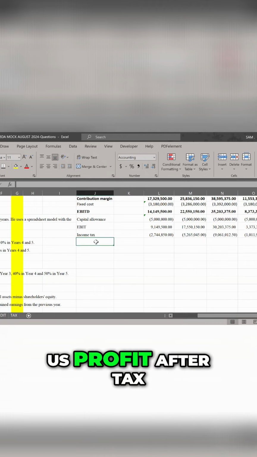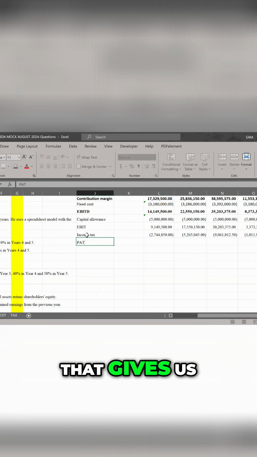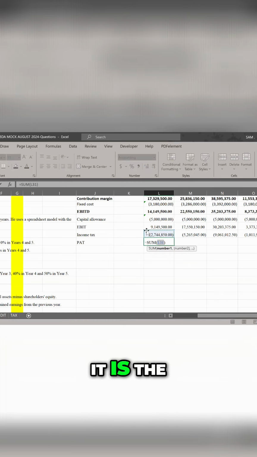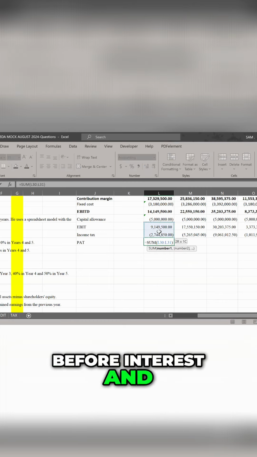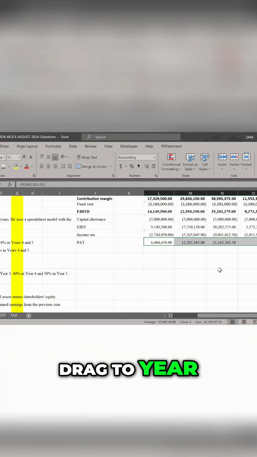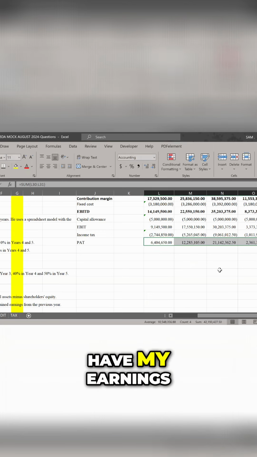That will give us profit after tax. How do we get profit after tax? It is the net effect of earnings before interest and tax, then we take care of tax like that. I drag to year number 4. So I have my earnings after tax.